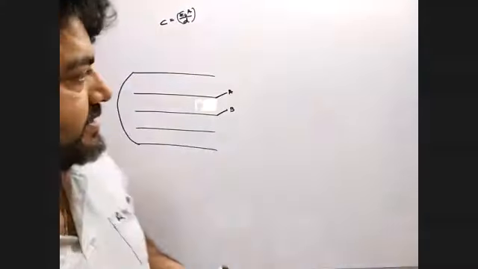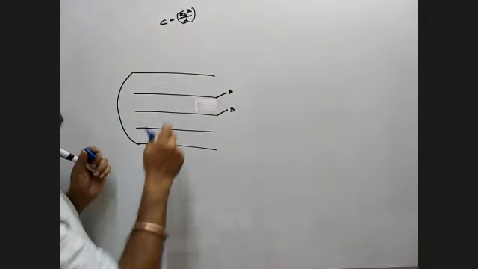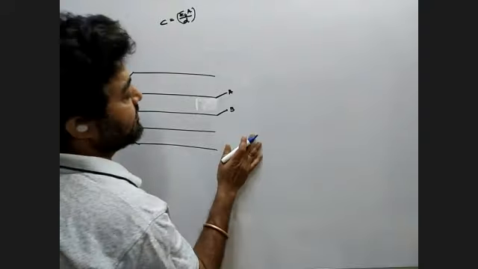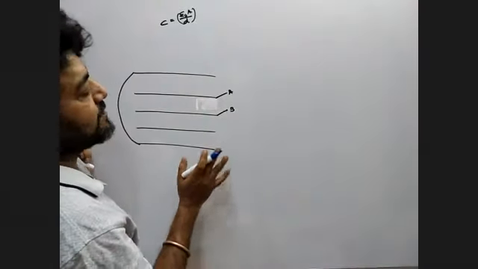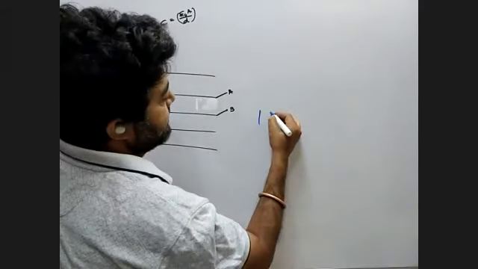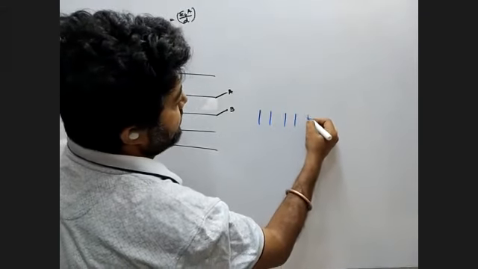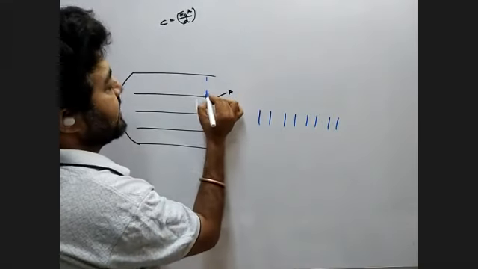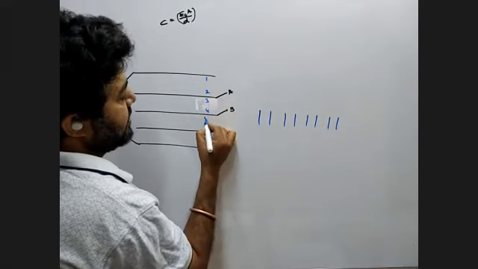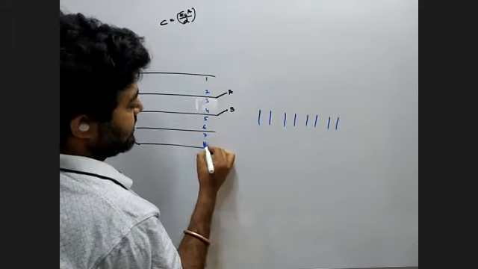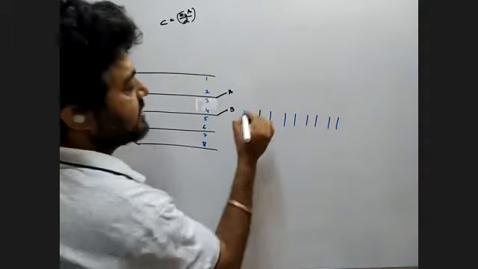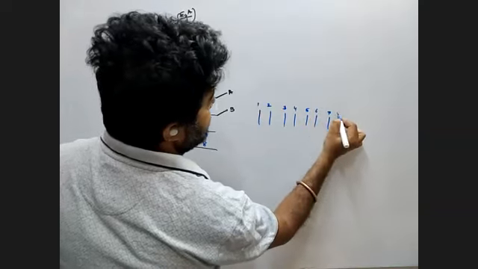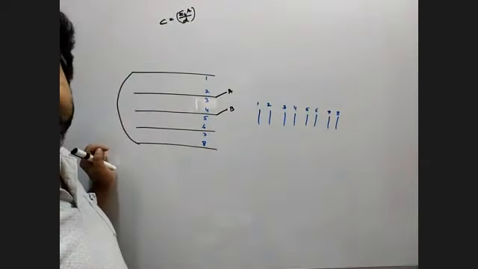देखो इस क्वेश्चन को करोगे कैसे? First of all, how many plates you have? 1, 2, 3, 4, 5. So if you have 5 plates, then the number of capacitors is 4. First capacitor लिखो 1, 2, 3, 4. अब मार्किंग करो 1, 2, 3, 4, 5, 6, 7, 8. Is it okay, everyone?